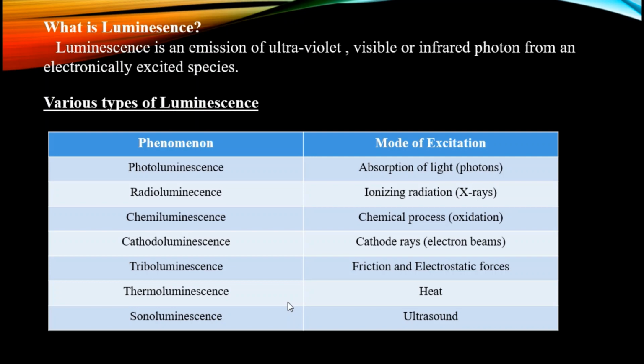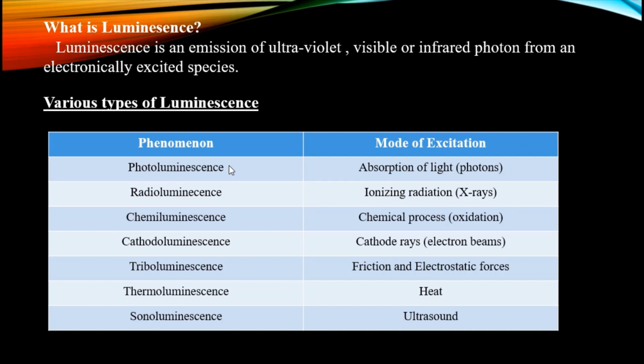So here we see that, by mode of excitation, luminescence phenomena can be classified into different categories. Out of these different luminescence processes, photoluminescence is an important process, and here we discuss the photoluminescence process.